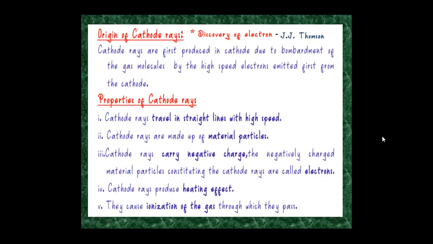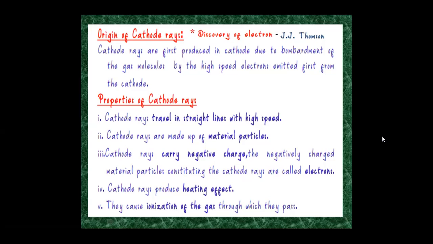The origin of cathode rays and the discovery of the electron by J.J. Thomson. Cathode rays are first produced in a cathode tube due to the bombardment of gas molecules by high-speed electrons emitted from the cathode. The properties of cathode rays are: they travel in a straight line with high speed.